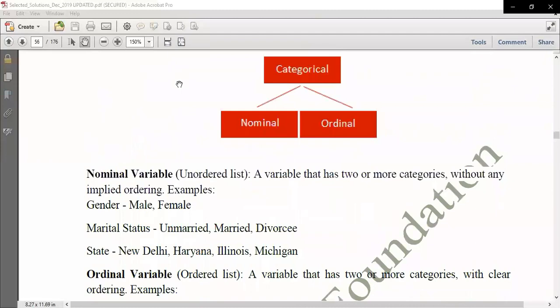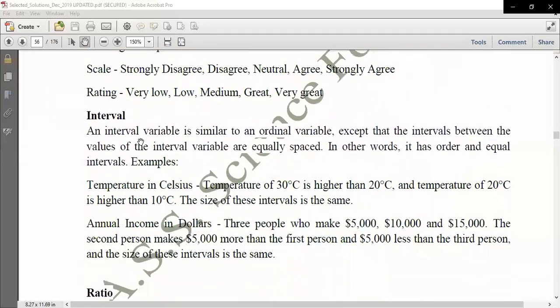In the nominal variable, unordered list, we have gender here, nominal. Or we can have marital status: unmarried, married, and divorced. Then we have state: New Delhi, Haryana, Illinois, Michigan. So these are nominal variables. So this was the thing about the variables.